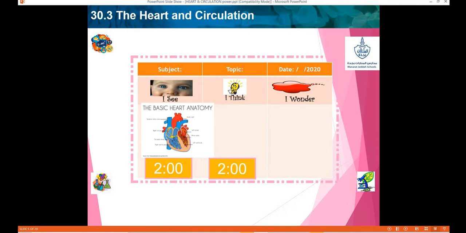Okay, so you can see the picture of a heart on this KWL. Let me ask you a quick question about the heart. How many chambers are present in the human heart? How many chambers do we have, girls? Four. Excellent. What are they? Can you tell me? Left and right ventricles and left and right atriums. Excellent. Thank you so much.